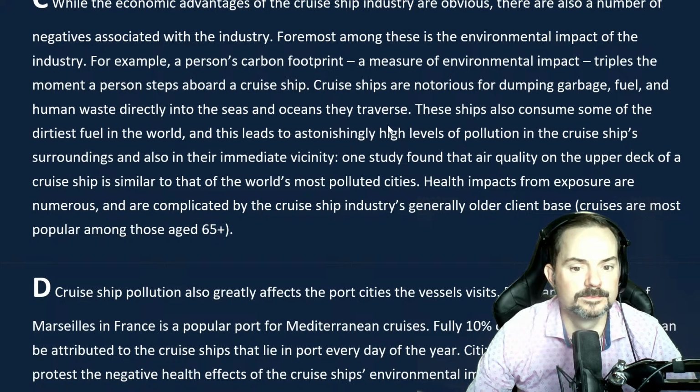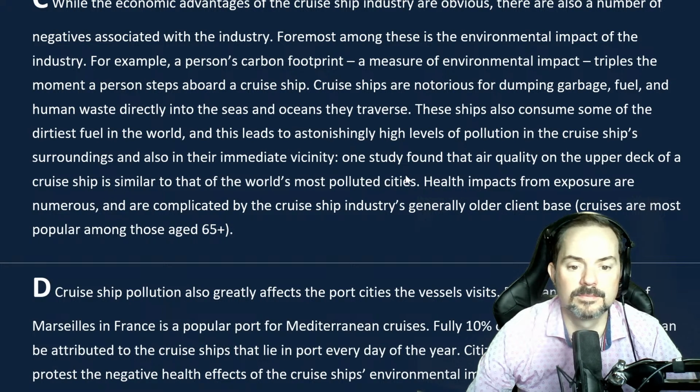Cruise ships are notorious for dumping garbage, food, and human waste directly into the seas and oceans they traverse. These ships also consume some of the dirtiest fuel in the world, and this leads to astonishingly high levels of pollution in the cruise ship's surroundings and also in their immediate vicinity.